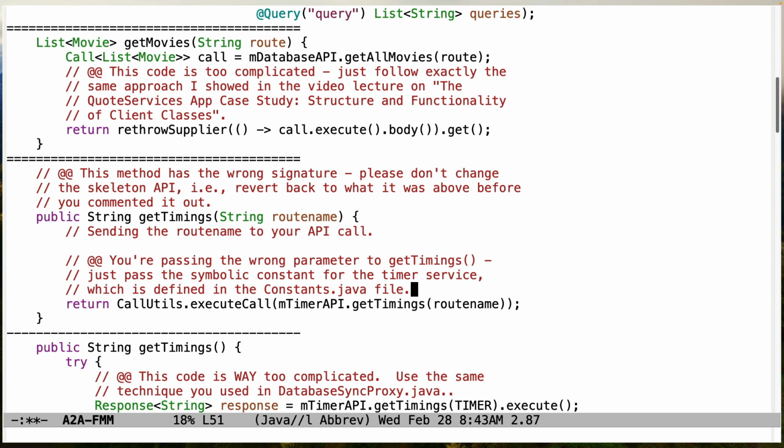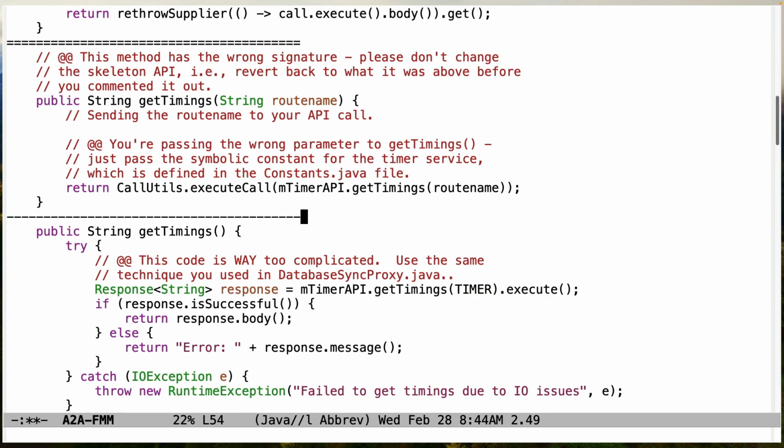You never have to select between them. So there's no need to parameterize this method up here. Whereas for the database API stuff, there is a need to do that because we're going to have different database services over time, different microservices. So we want to be able to parameterize the route name so the client doesn't have to change when we go to select a different implementation of the database microservice.